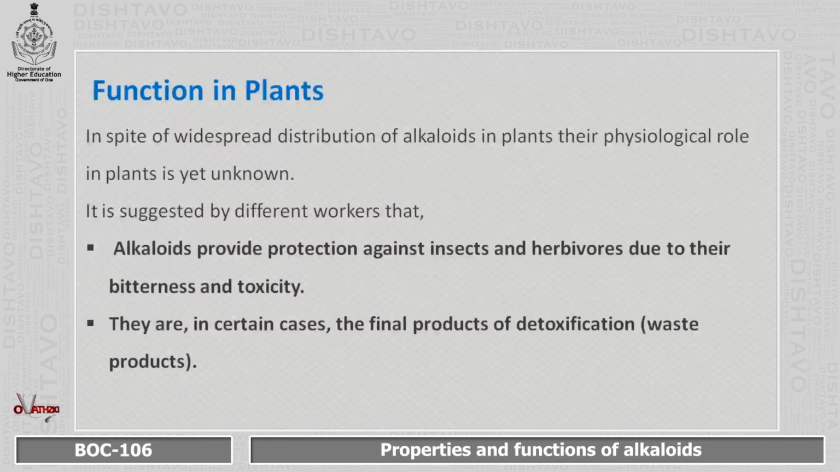Next, coming on to their functions. In spite of the widespread distribution of alkaloids in plants, their actual physiological role is not known. But many scientists have worked on it, and they suggest that alkaloids provide protection against insects and herbivores due to their bitterness and toxicity. Grazing animals usually graze on plants, but when they feed on plants containing alkaloids, due to their taste and toxicity, they do not overgraze them. They are in certain cases the final products of detoxification.